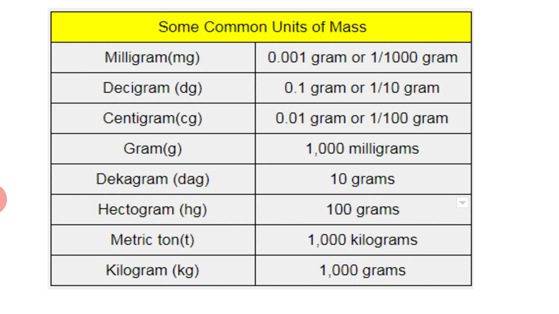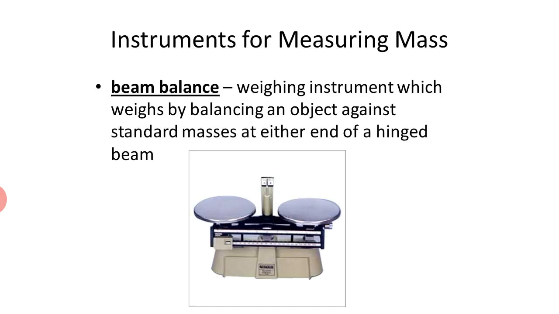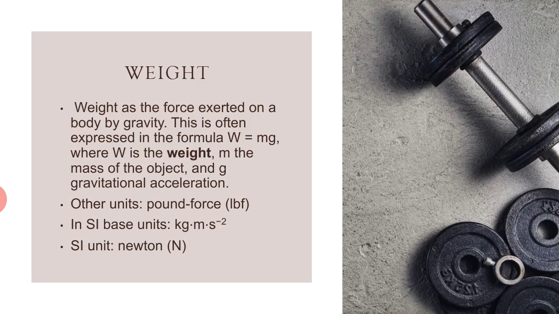1 gram is equal to 1000 milligrams, and 1 gram is equal to 10 to the power 6 micrograms. Mass can be measured by using a balance, an instrument which weighs by balancing an object against standard masses at either end of a hinged beam.